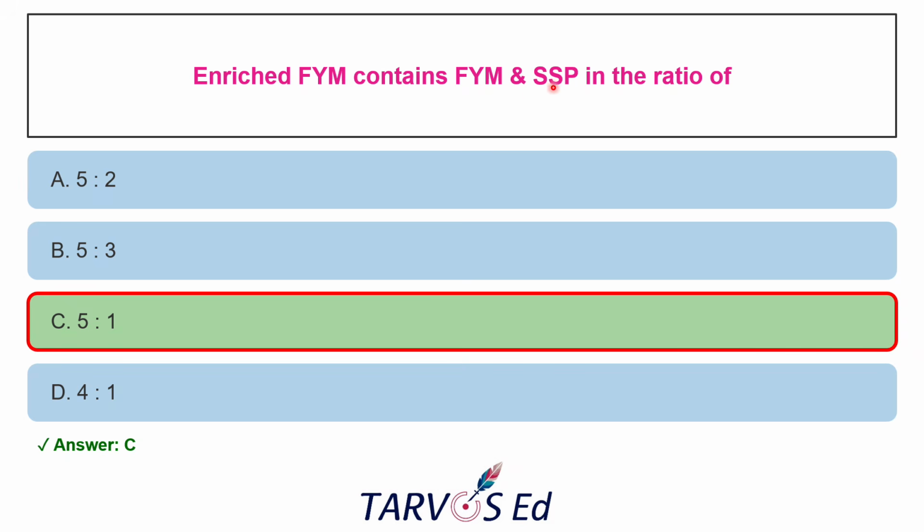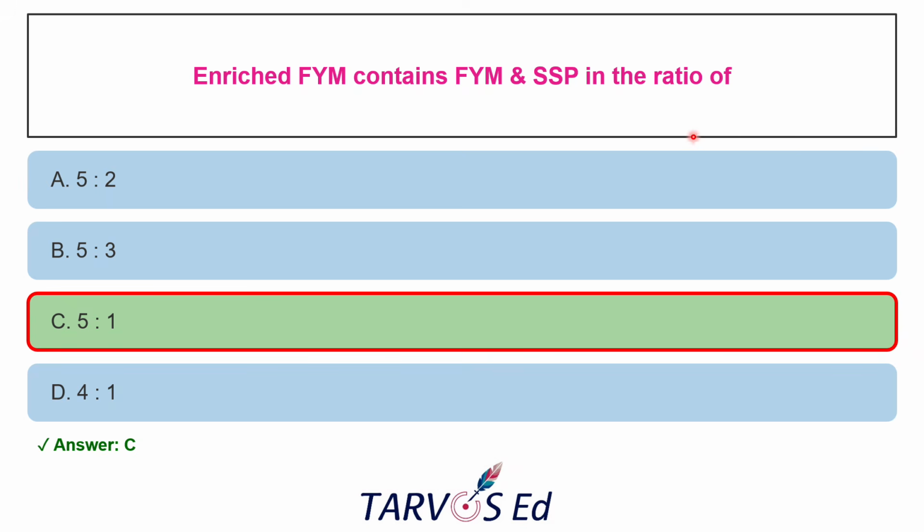So why we are adding SSP to FYM means, usually what happens during the decomposition of animal urine and dung, the urea breaks down into ammonia, right? So the urea will be there in the dung. So that will break down into ammonia. Okay.